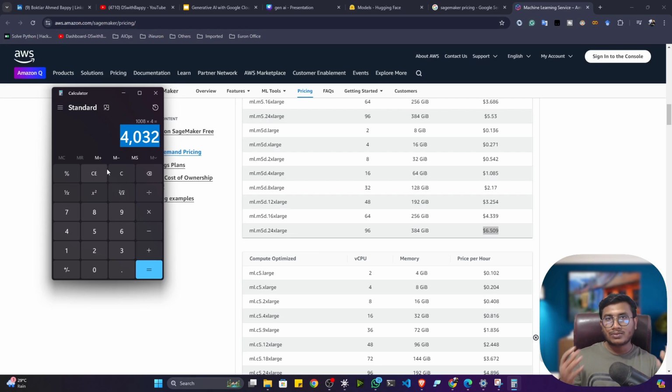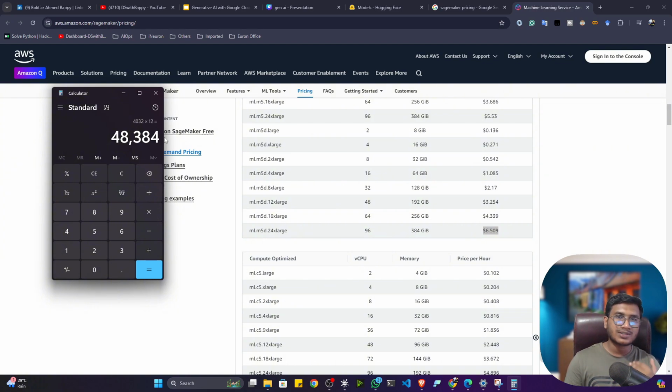Now let's say I want to run this model for 1 year. So I can multiply by 12. See, this is the 1 year cost you are getting, $48,000. Okay. So now let's see, if you're running a small startup or a small company, will you afford that much money? Will you be able to pay this much money? No, definitely not.